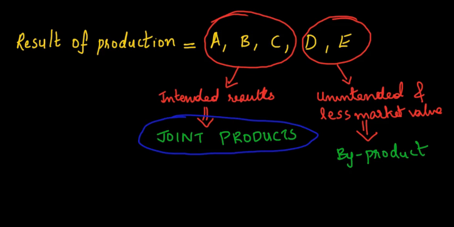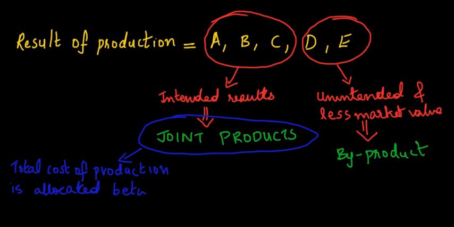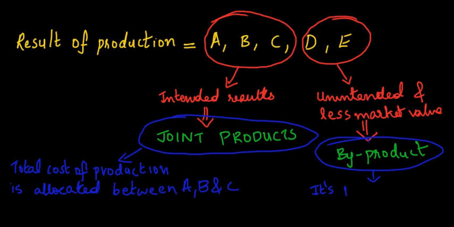In case of joint products, the total cost incurred for producing the joint products is allocated among them using some rationale, like the ratio of sale value of those products in the closing stock. However, in case of byproducts, the net realizable value of these byproducts is reduced from the total cost so as to arrive at the cost of the main product.